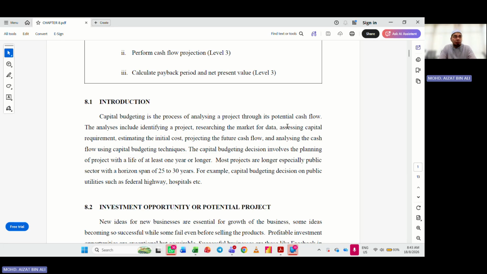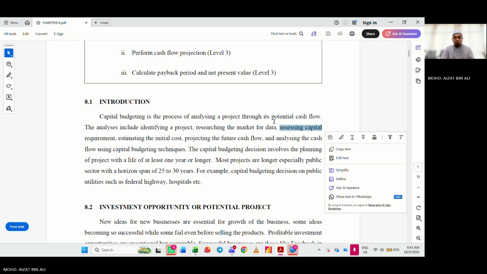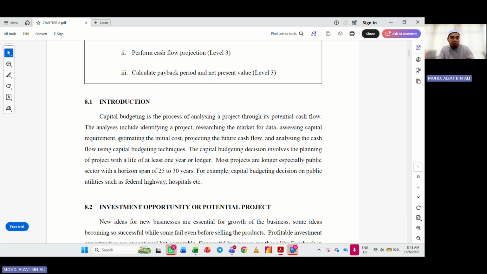So far you have learned that there are two sources of capital, the equity capital and debt capital. You have to consider which one is the best, or maybe some combination of the two. Next, estimating the initial cost. For capital budgeting process, we start focusing from this part, assessing capital requirement, because in finance, with respect to capital, we are talking about the cost of capital. So we start our discussion extensively on the cost of capital, and the whole cash flow analysis process will begin at estimating the initial cost.